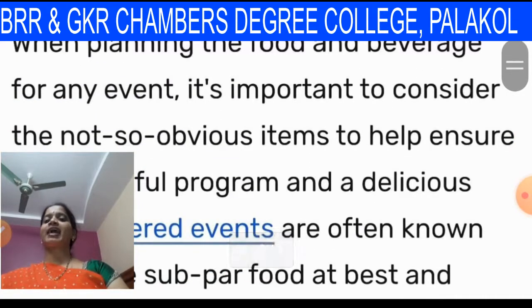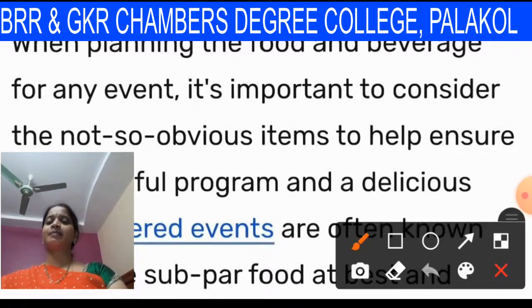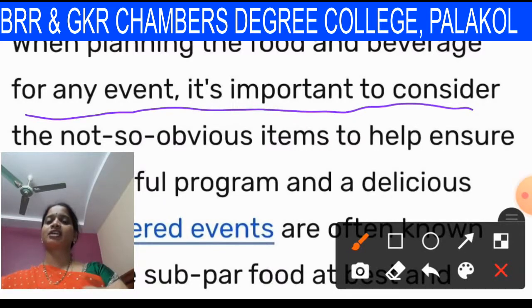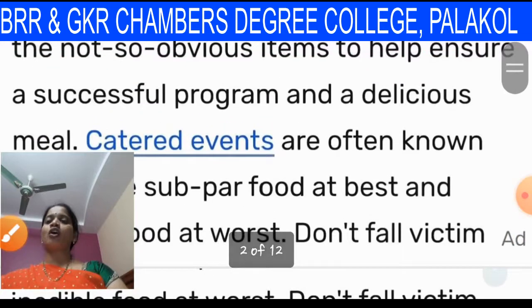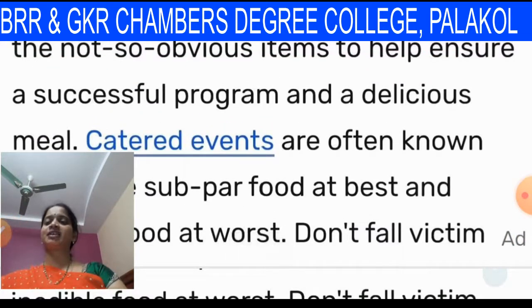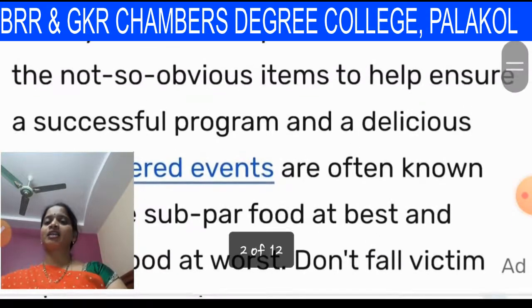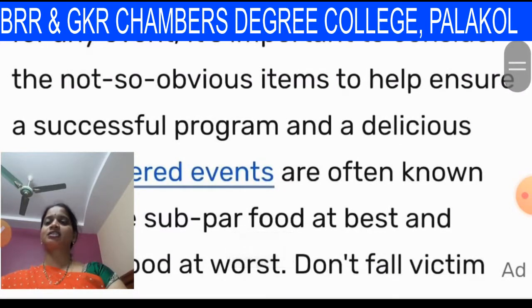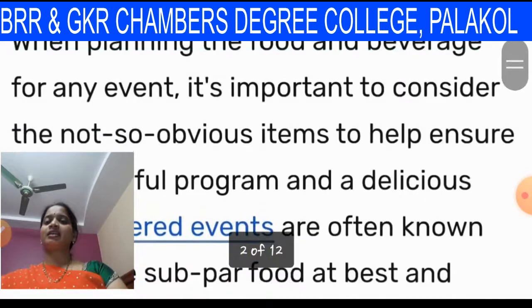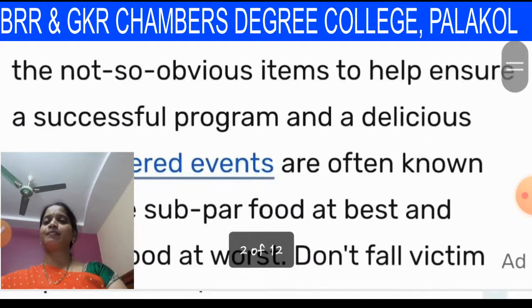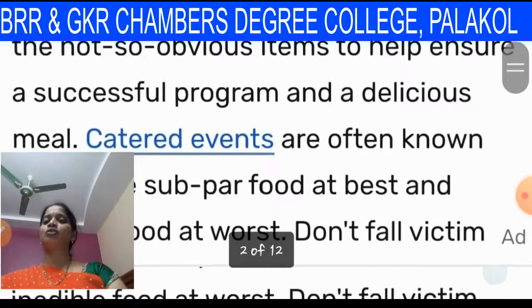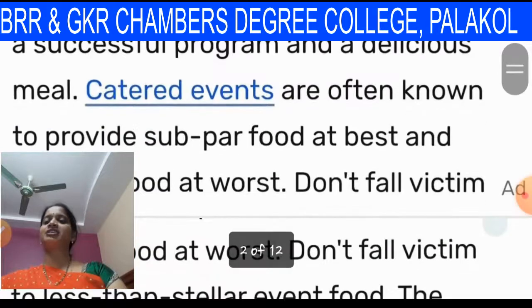When planning the food and beverages for an event, it's important to consider not so obvious items to help ensure a successful program and delicious meals.